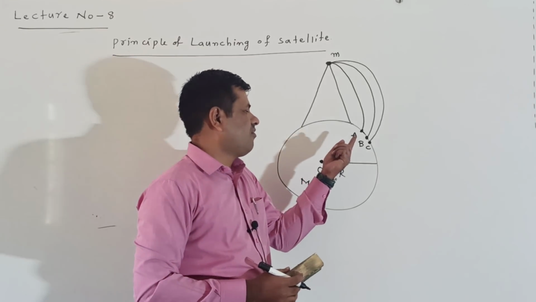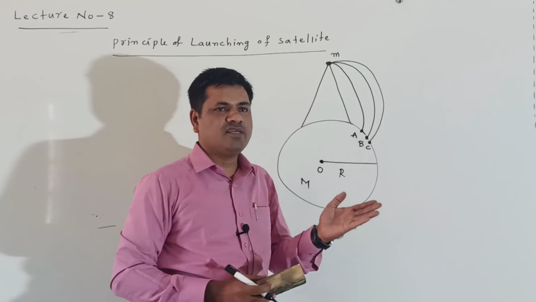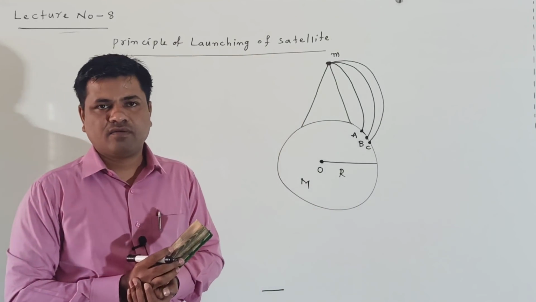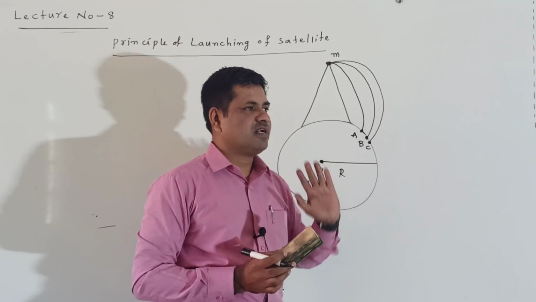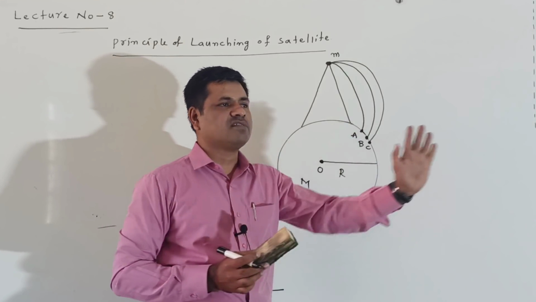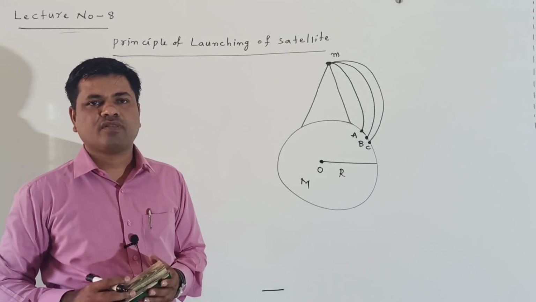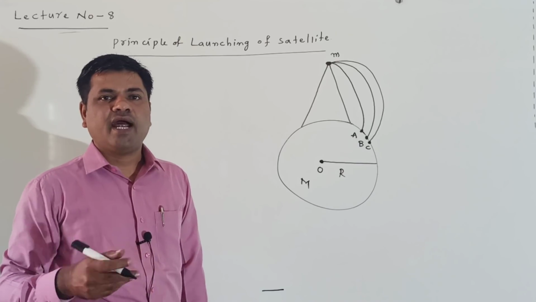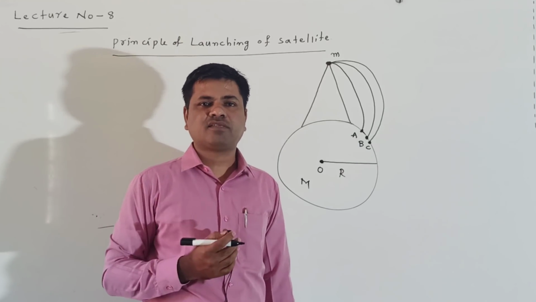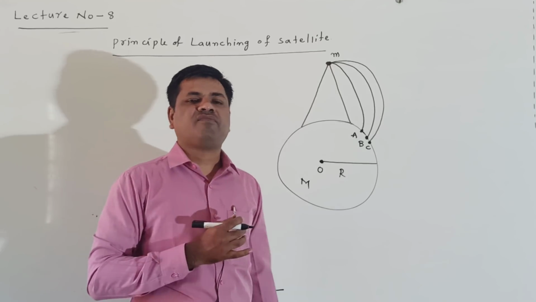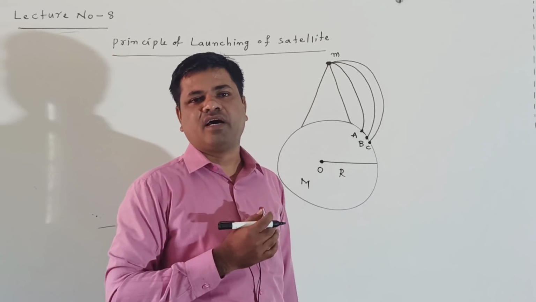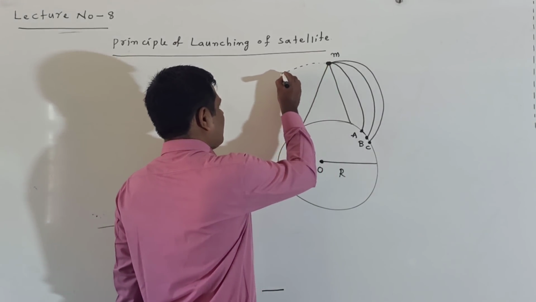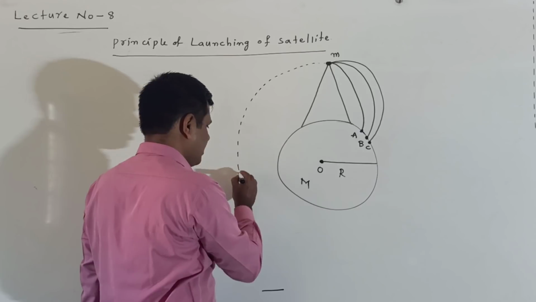Means the distances of points A, B, C from the feet of the tower are gradually increasing. Again we are increasing the velocity gradually. At a certain velocity, the body misses the surface of the earth. It is not coming to the surface of the earth. This body is now revolving in a circular path.